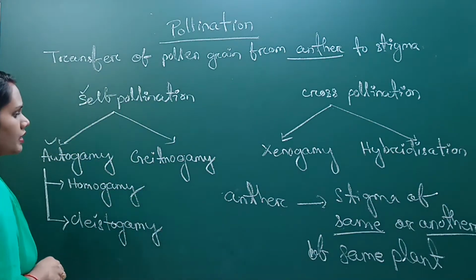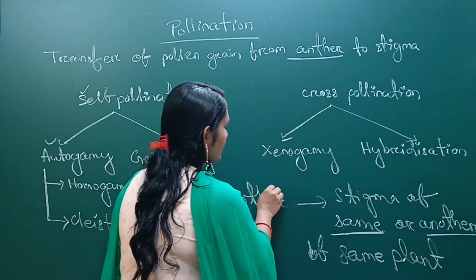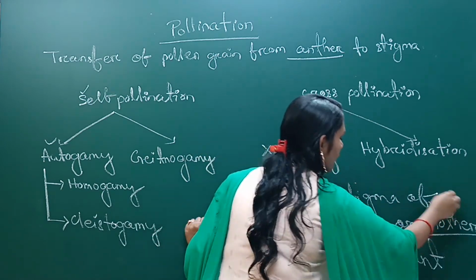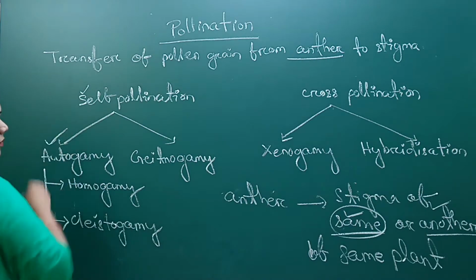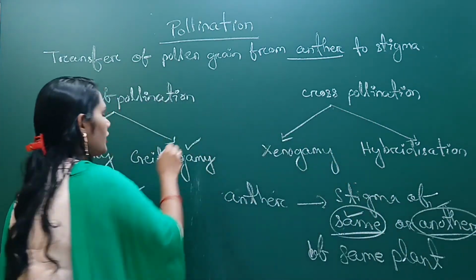So autogamy means, as I have told you, that the anther is transferred to the stigma of the same flower or another flower. If it is the same flower, then it is called autogamy. If it is another flower, then it is called geitonogamy.